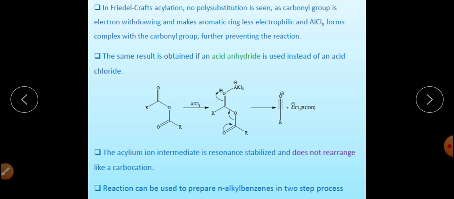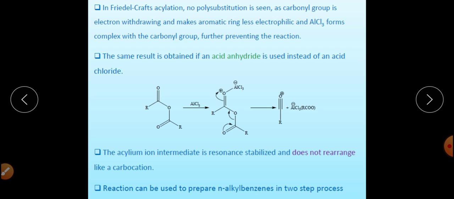Now, what is a different reagent, other than acid chloride, that can also be used for Friedel-Crafts acylation reaction? That is anhydrides. They can also be used as acylation reagent.